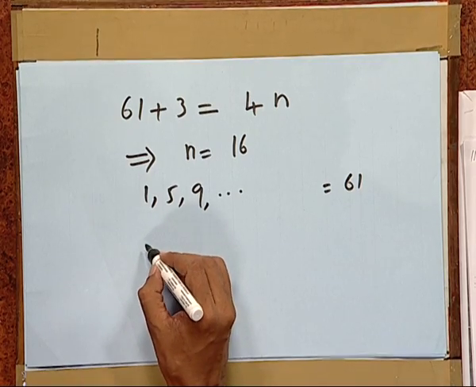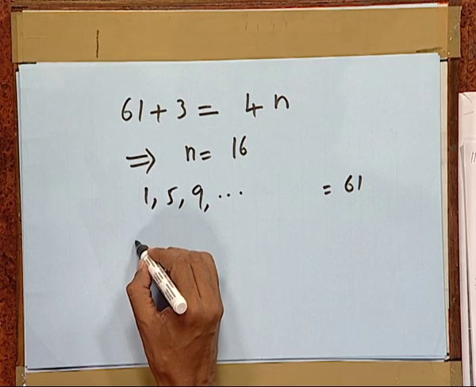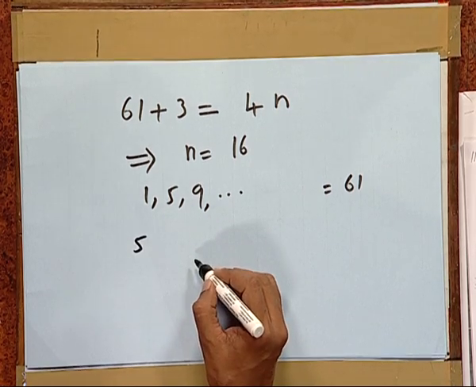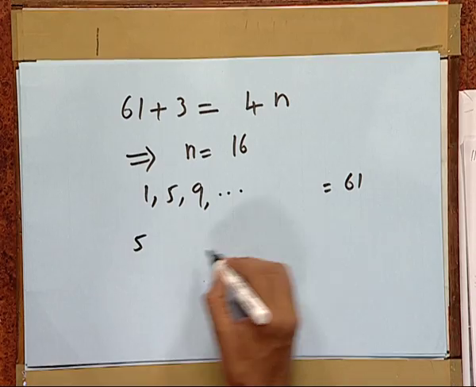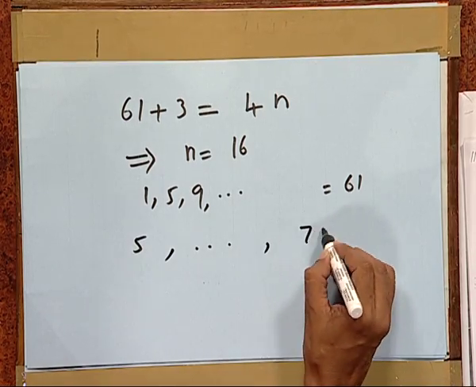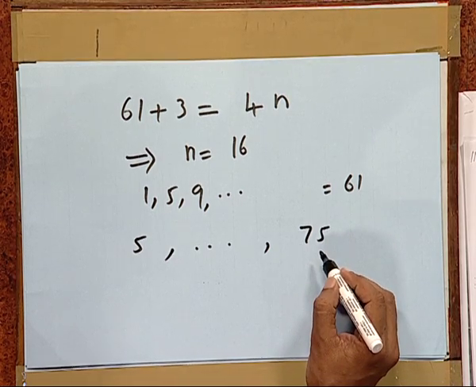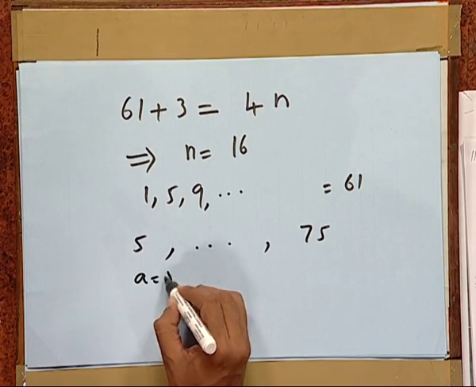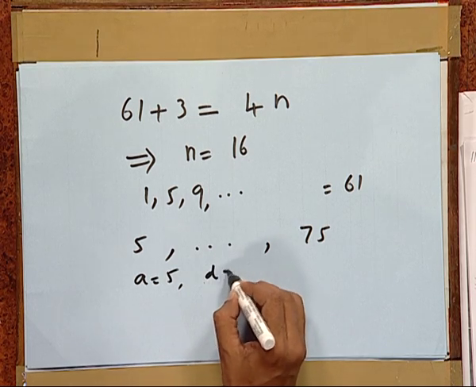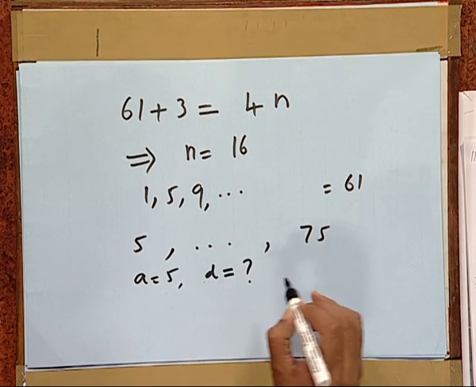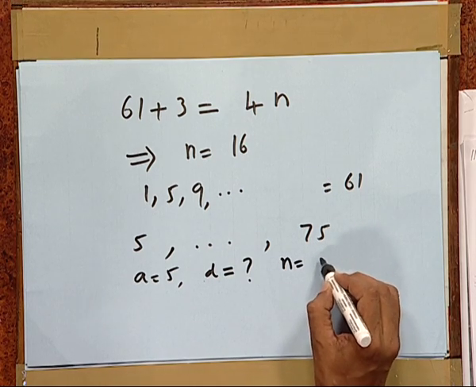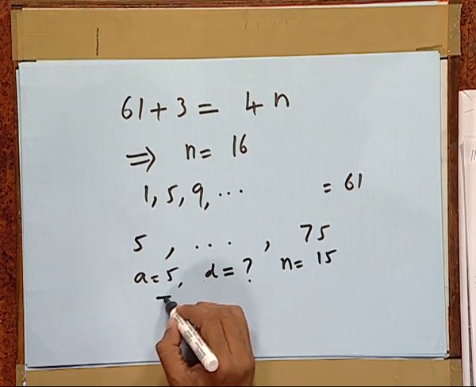Let us take one example. The first term of a sequence is 5. The 15th term is 75. Find the entire sequence. Here a is 5, d is not known to us, n is known to us, that is 15, and also Tn is known to us as 75.